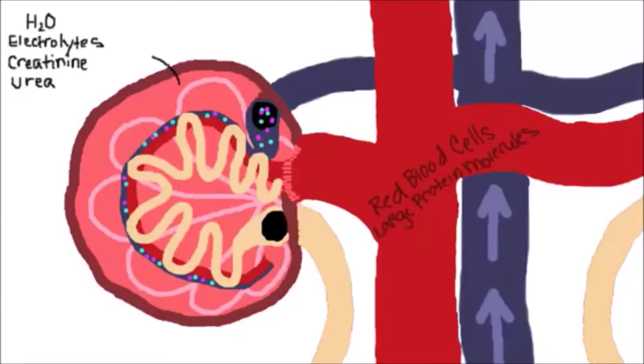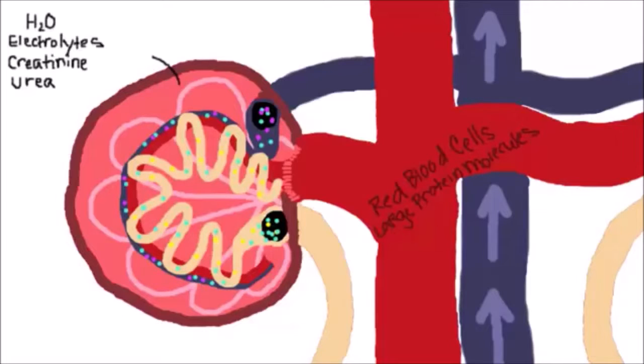We need to reabsorb some of the electrolytes at times to help balance the pH of the blood. This process allows the body to regulate the exact composition of the blood. After this passes through, what's left over is what makes up urine. So in a cat that's eating a low moisture diet, the body will reabsorb a lot of the moisture. So you're going to have really concentrated urine. In cats that are really well hydrated, they're going to have excess water, and this is the way the body gets rid of it, is it goes into the urine. If we remember from the healthy urinary tract, dilute urine is a healthy, happy bladder.